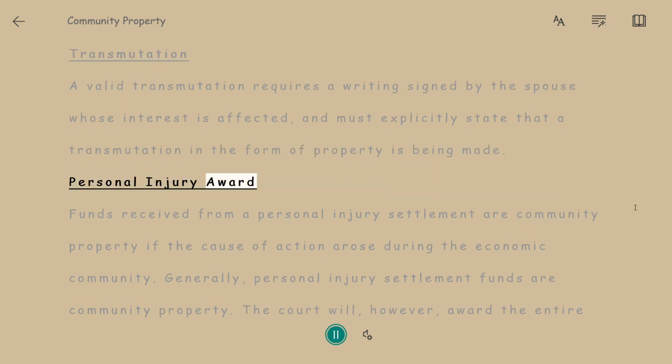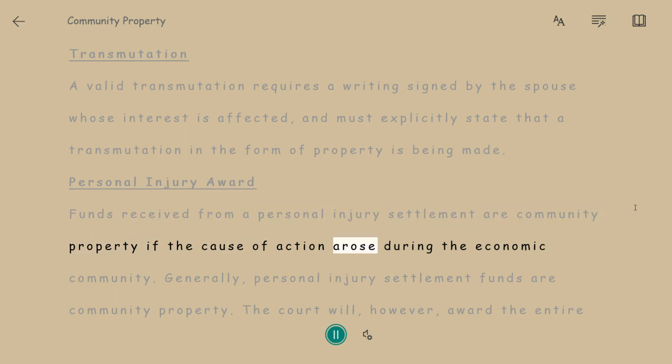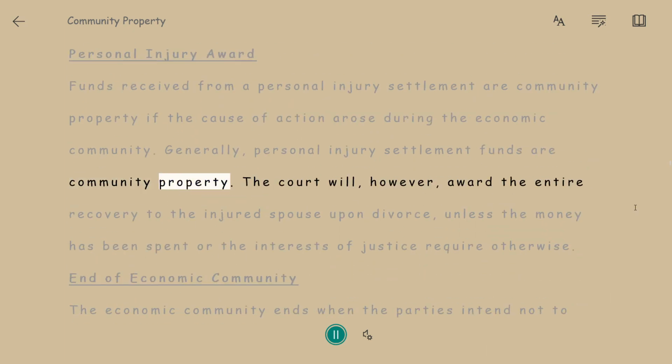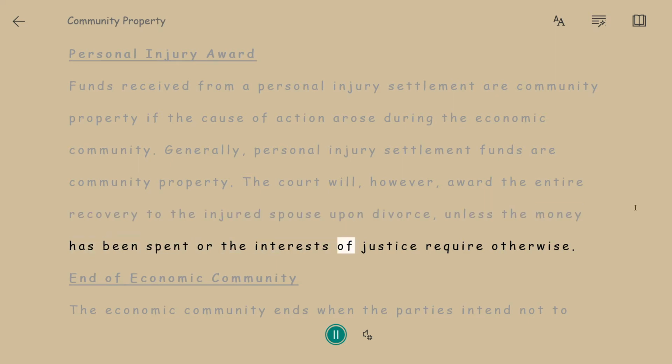Personal injury award. Funds received from a personal injury settlement are community property if the cause of action arose during the economic community. Generally, personal injury settlement funds are community property. The court will, however, award the entire recovery to the injured spouse upon divorce, unless the money has been spent or the interests of justice require otherwise.